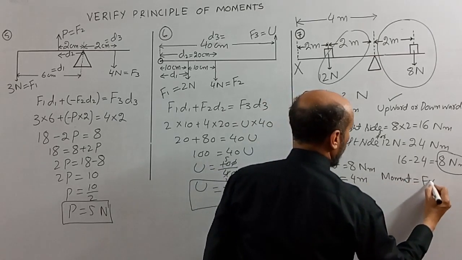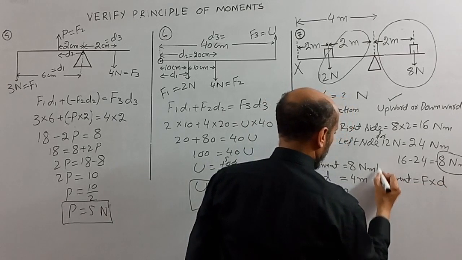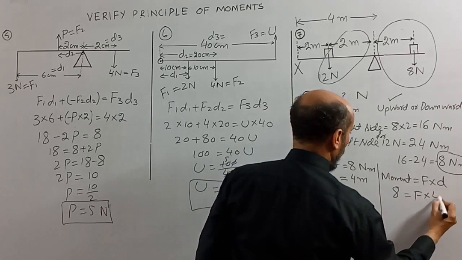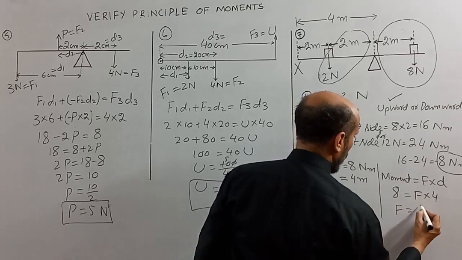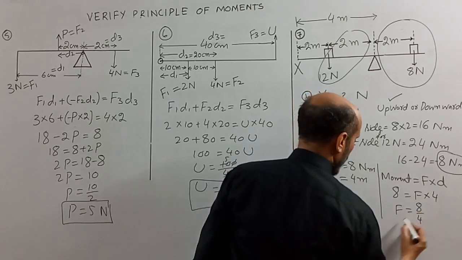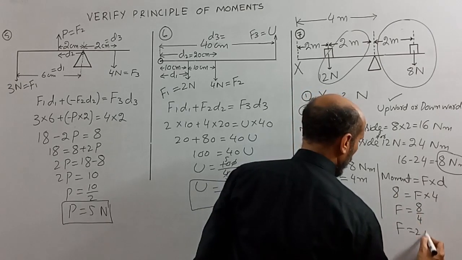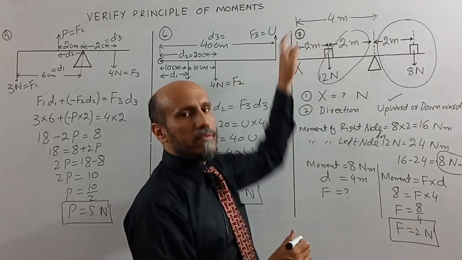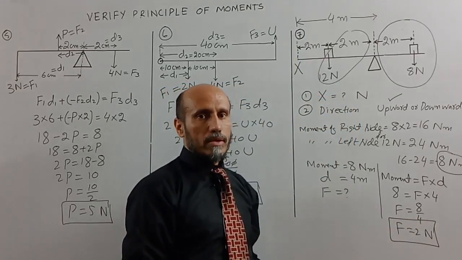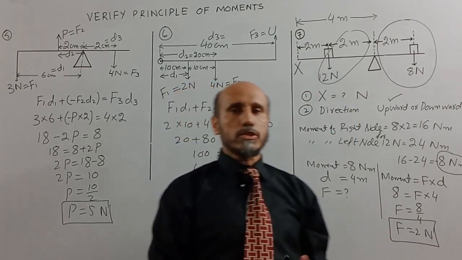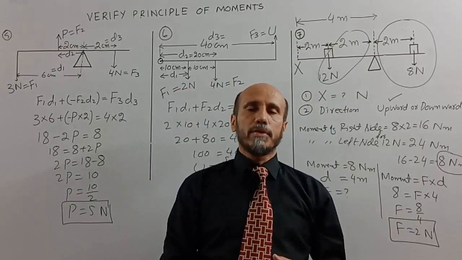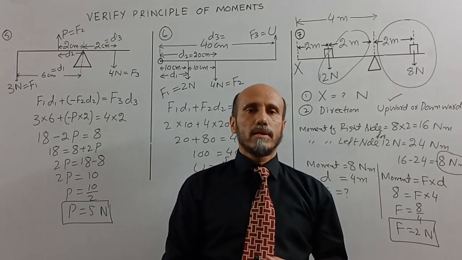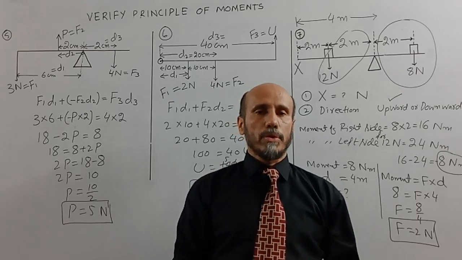Is equal to F multiplied by D. This was 8 is equal to F multiplied by 4. So F is equal to 8 by 4, F is equal to 2 Newton. So 2 Newton force is applied in which direction? In upward direction. So I hope that now this topic is clear to all of you and you will be able to understand the concept of principle of moments in a very good way.